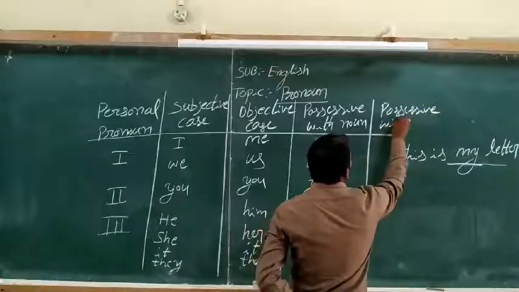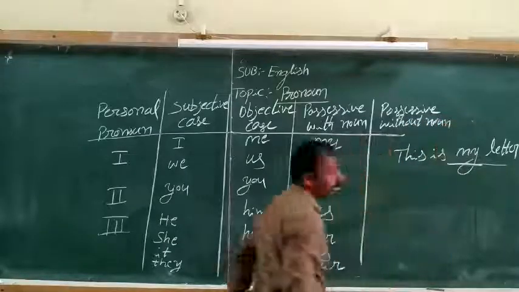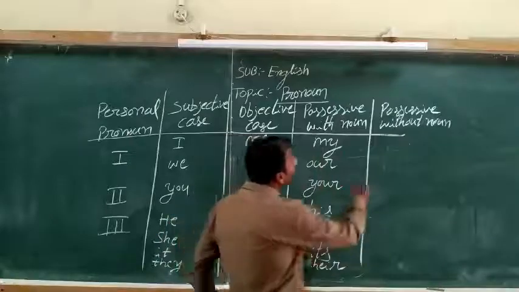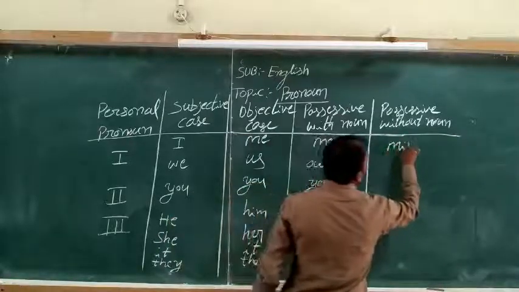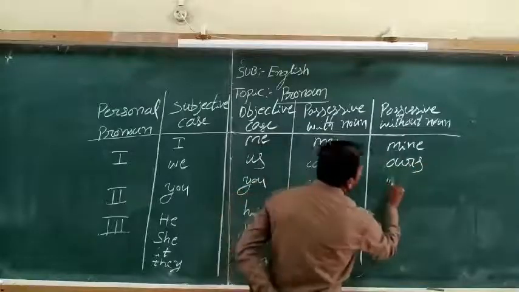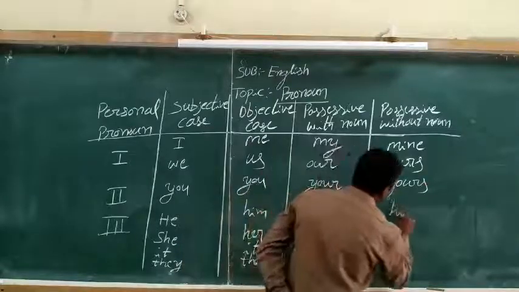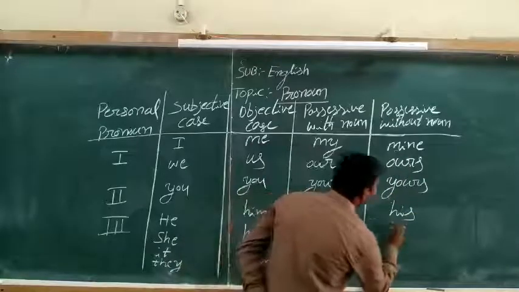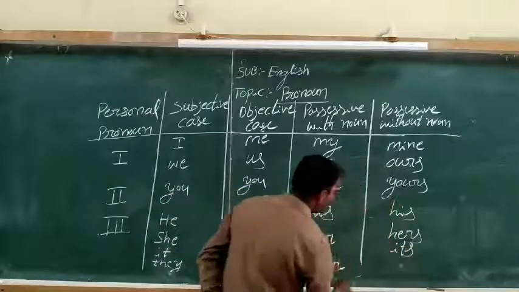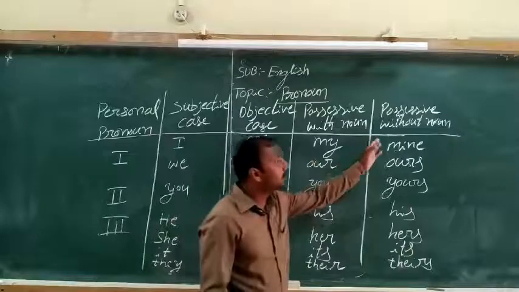Possessive without noun. The pronouns are: my changes into mine, our into ours, your into yours, his, hers, its, and they, their changes into theirs. So these are all the possessive without noun.